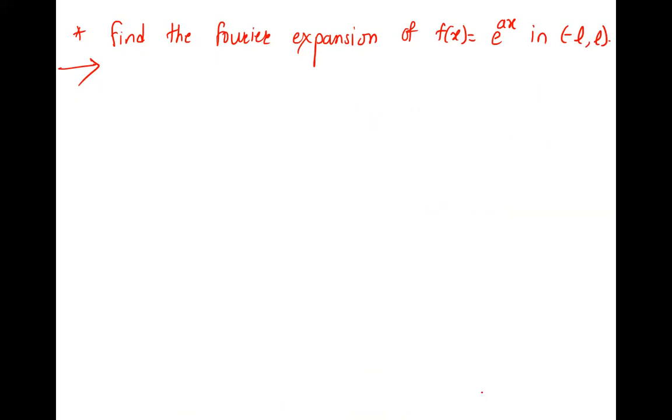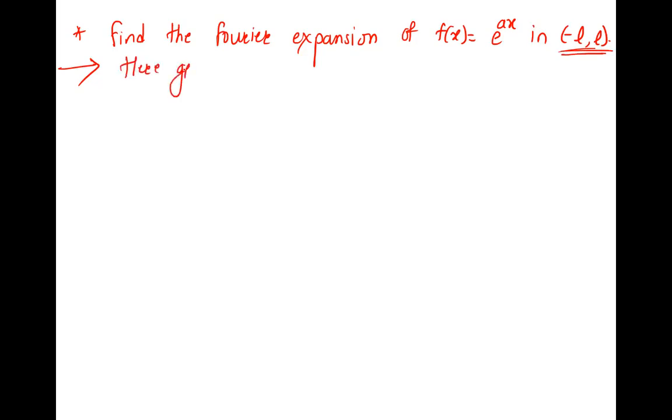The function is given and the interval is given. So you first check the interval, whether there is pi in it or no pi in it. Is there pi in your interval? No.